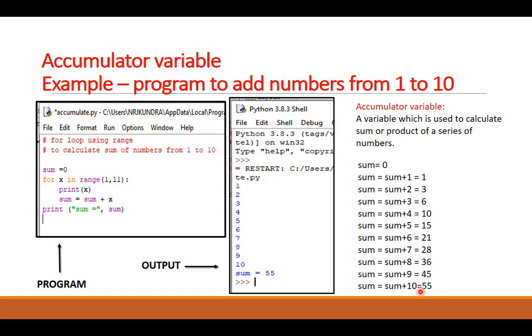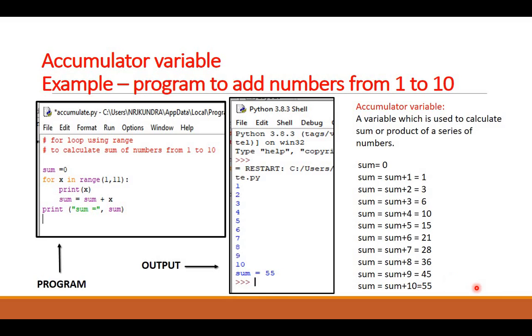And the next value generated for x will be 11. But it is out of the range. It is the last value. It should not be included. So the loop will be terminated here, and the control will come out to the print statement, which is out of the loop. What it is doing is displaying the message sum equals and the value of the variable sum. So here we will get the message sum equals 55.